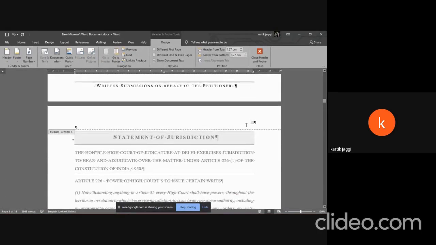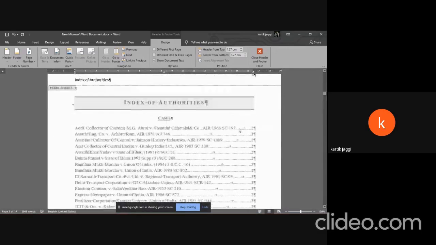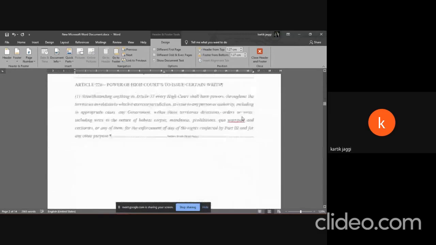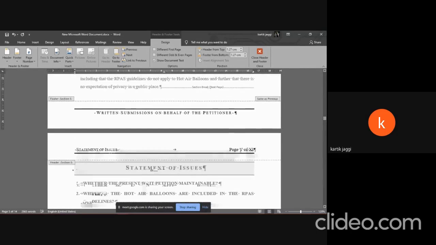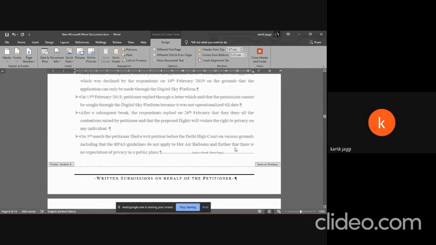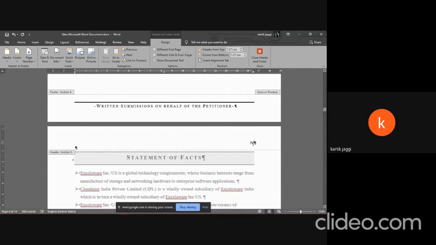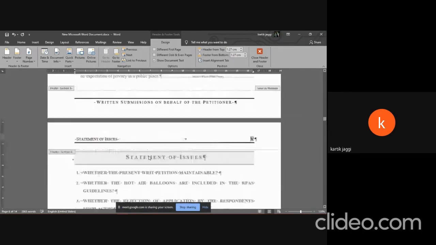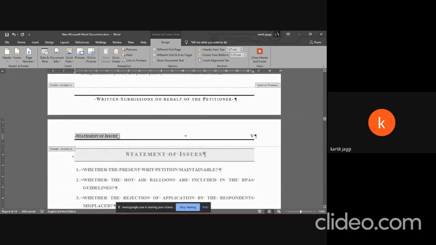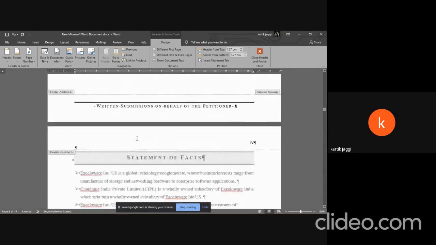You'll have to manually check because Word is only so good. So you'll have to manually check that the page numbers are correct. Sometimes it messes it up. So now what is happening here is that we have 2 different kinds of page numbers. This is something you do not want to appear on your final memo. It looks very unprofessional. So we're just gonna format it to look normal. And also, as you might have noticed, there's a difference in the style of writing the header as well. But I'd expect you guys to be able to